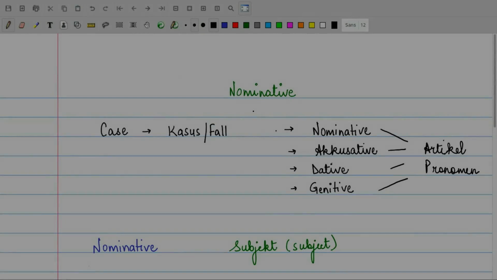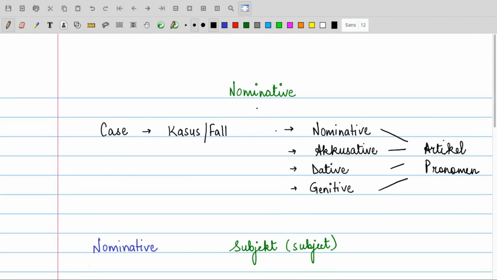Hallo Leute, wie geht's? So today's topic we're going to start with is nominative. Nominative is a case in German, right? Now before I start with this topic, I request you people not to compare this topic with the other languages, right? You cannot compare this topic with English or Hindi because every language has its own element, right? So nominative is a case in German, right?